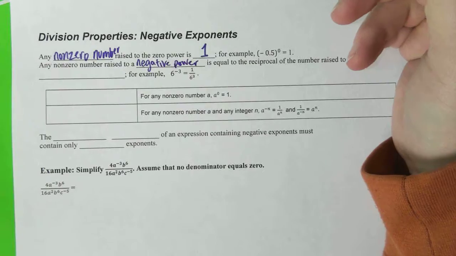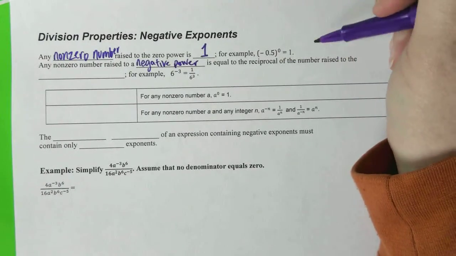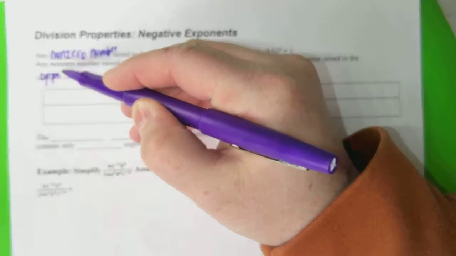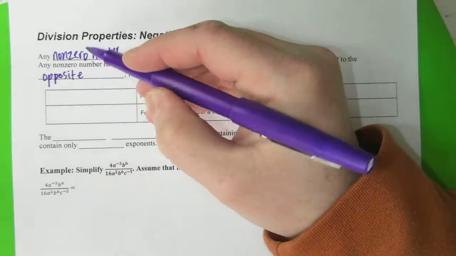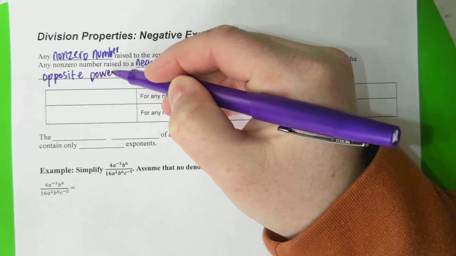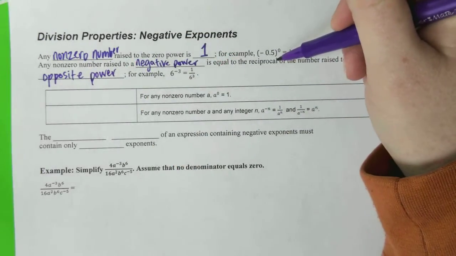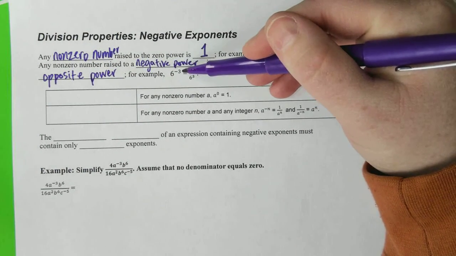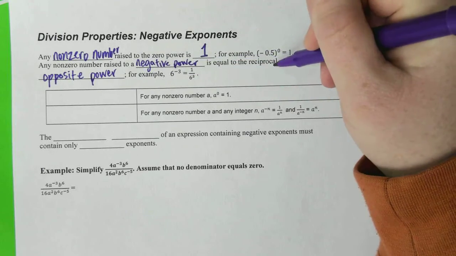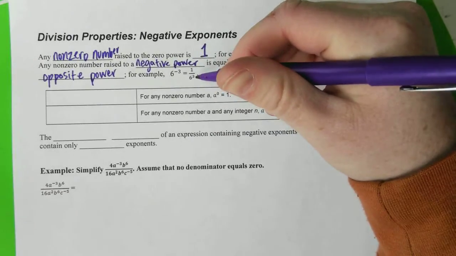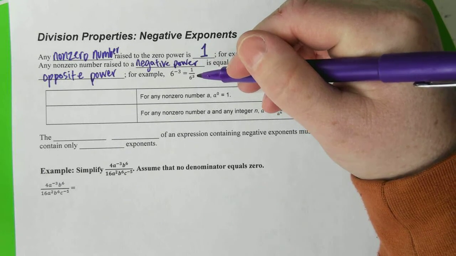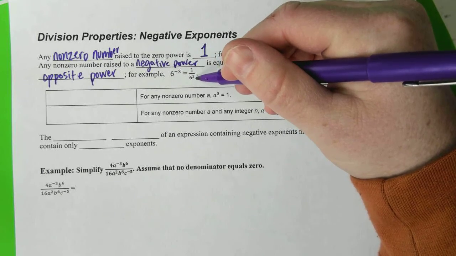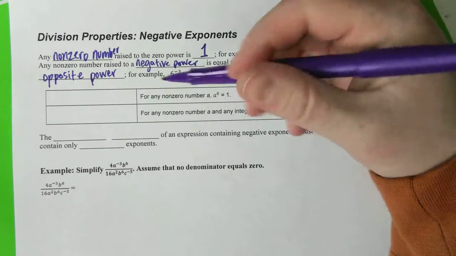is equal to the reciprocal of the number raised to the opposite power. All that means is that we are going to have to try and make it a positive exponent by using this reciprocal, meaning we're going to flip-flop it. So if it was 6 to the negative third, like you see for this example, this reciprocal, all that means is that we are going to put it now on the denominator, and we're going to change it to a positive. That's all this does, it flips it down to the denominator and changes it to a positive. So we have two properties.